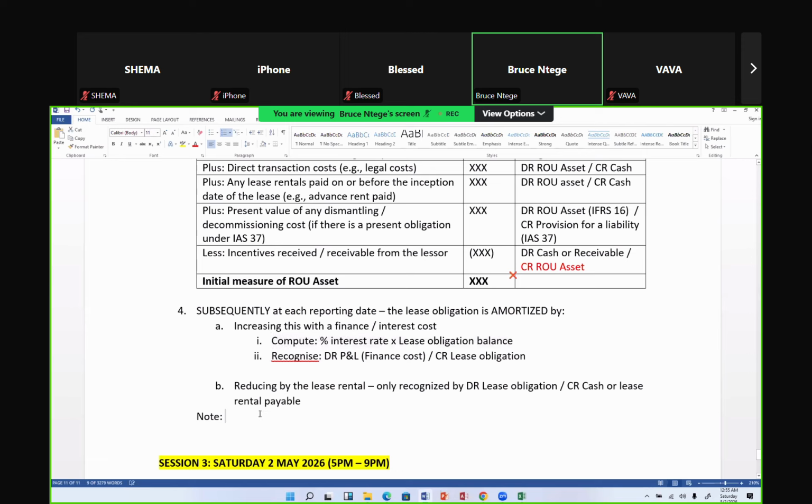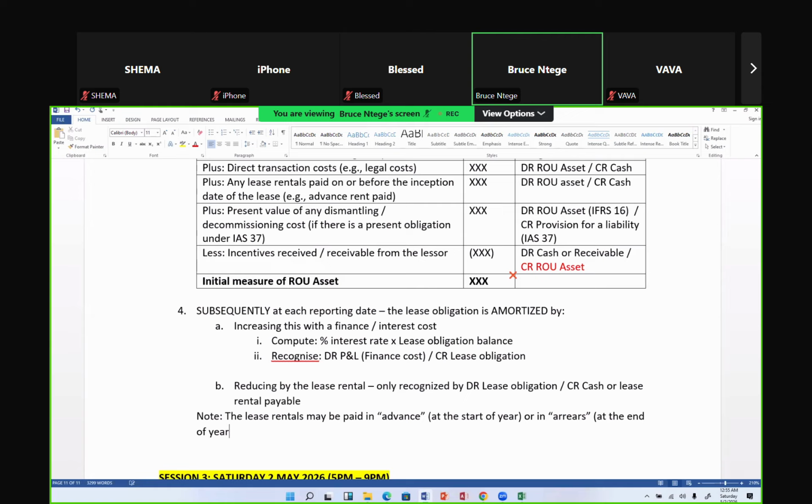So please note that the lease rentals may be paid either in advance, usually at the start of the year. Sometimes that's the statement they will use, at the start of the year, okay? Or in arrears. When they use the word arrears, you're good, or they can say that the lease rentals are paid at the end of the year.